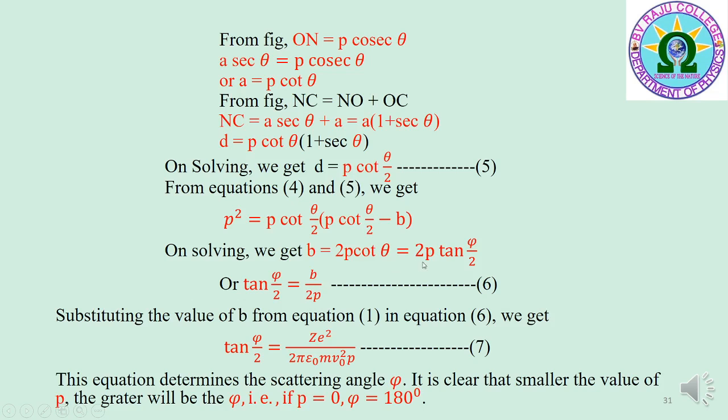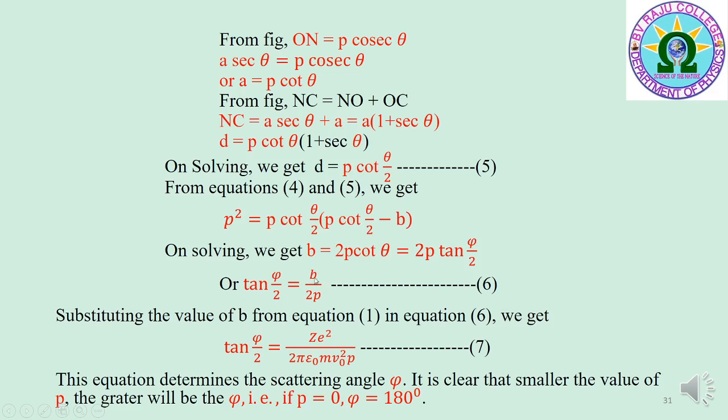From the figure, the angle theta is equal to pi minus phi by 2. That is, theta is equal to pi by 2 minus phi by 2. On substituting, B is equal to 2P into cot of pi by 2 minus phi by 2, that is equal to 2P tan phi by 2. Therefore, tan phi by 2 is equal to B by 2P, that is equation 6.